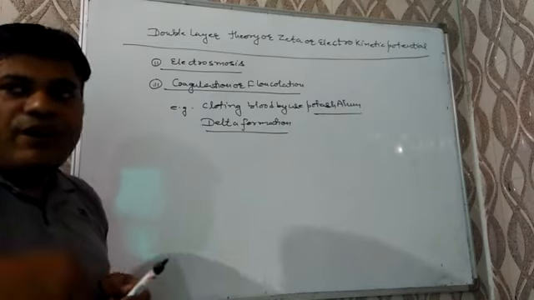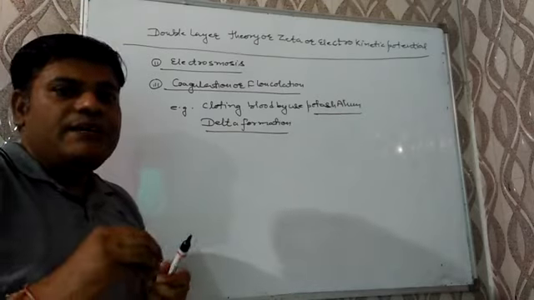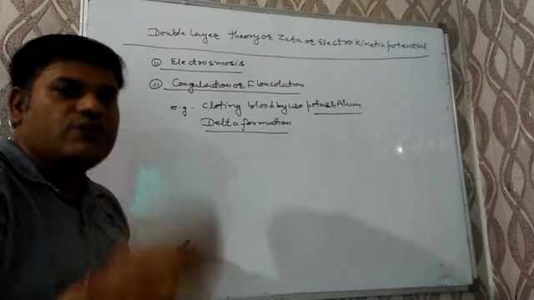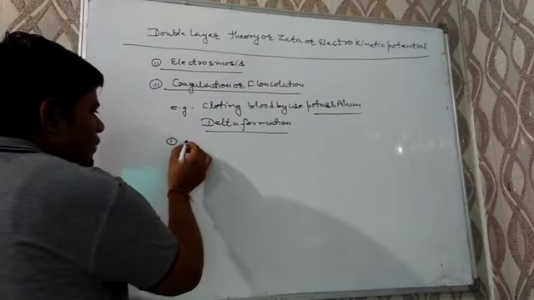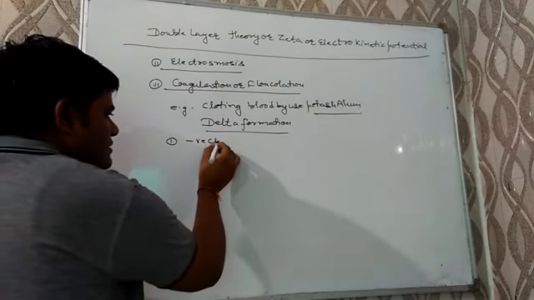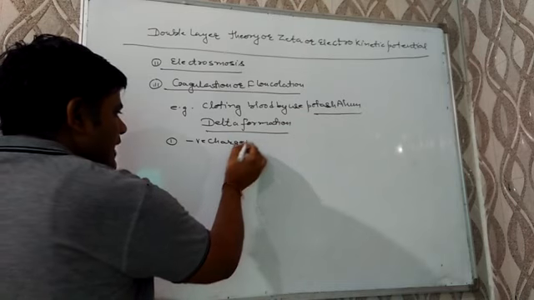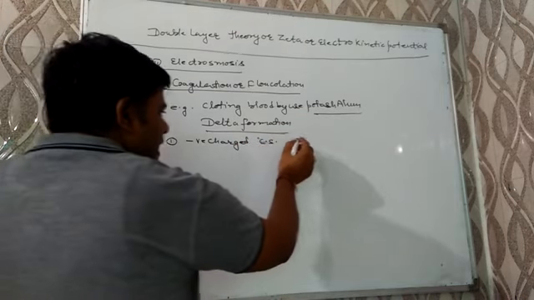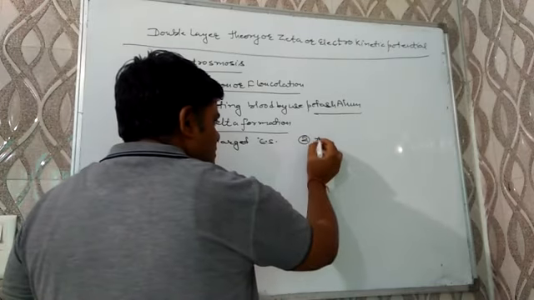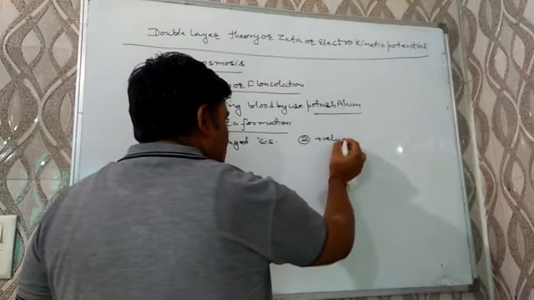First of all, we have to study the charge of the colloidal solution and its type. The colloidal solution can be of two types. One is negatively charged colloidal solution and the second is positively charged colloidal solution.